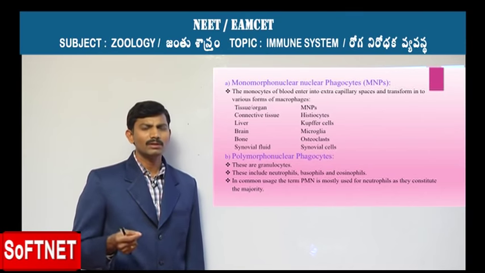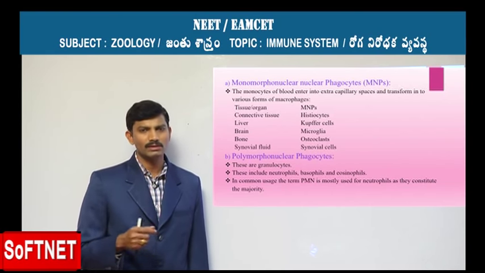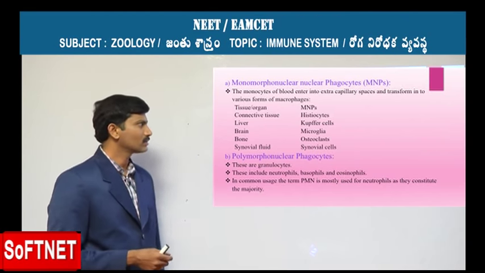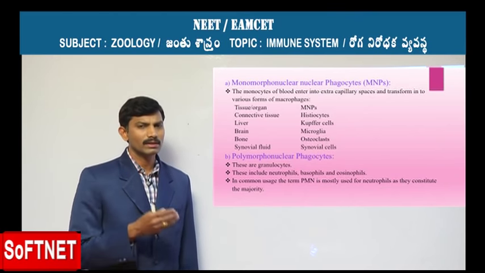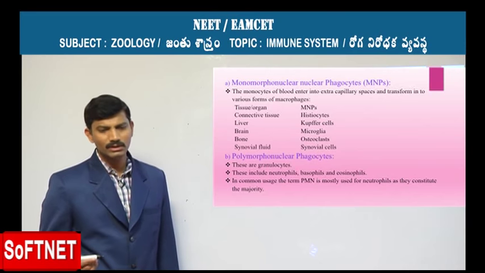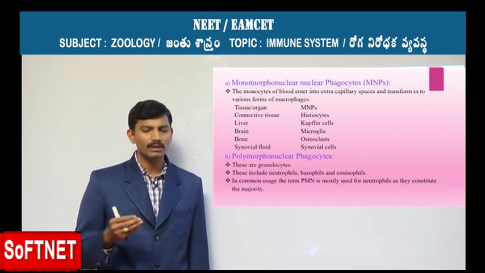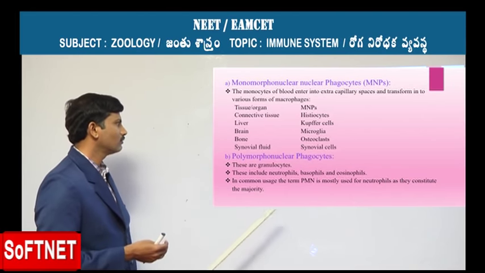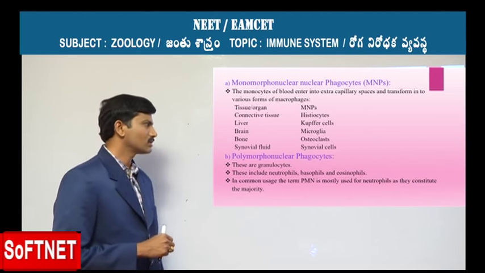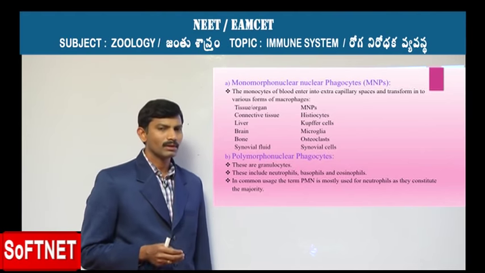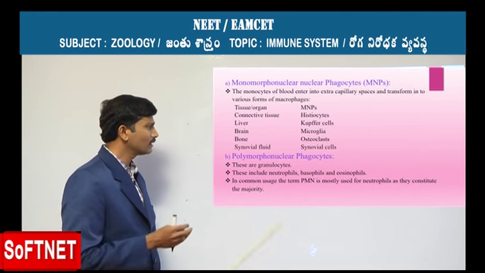Depending on the kind of tissue into which these monocytes have moved, in the extravascular or extra capillary spaces, they have been given different names. For example, if they settle in the connective tissues, we call them histiocytes. If they enter the liver, we call them Kupffer cells. If they enter the brain, we call them microglial cells. In the bone we call them osteoclasts, and in synovial fluid we call them synovial cells.